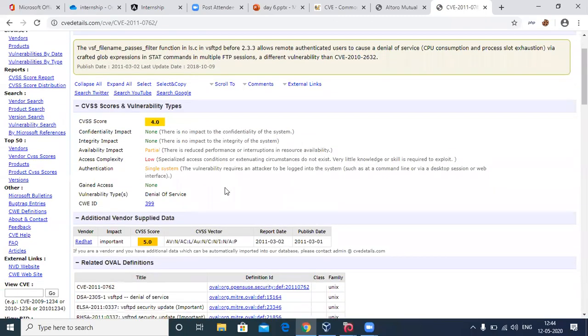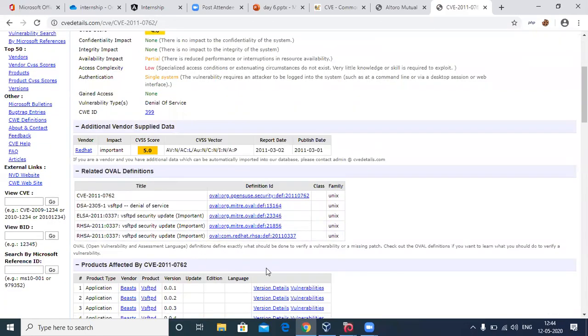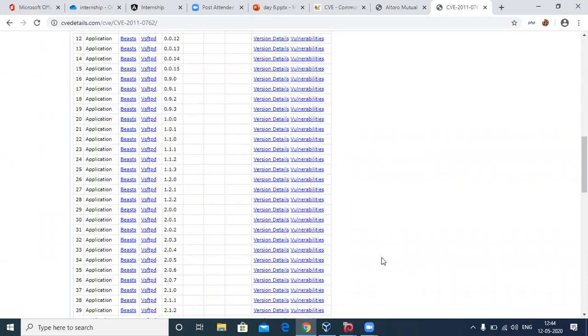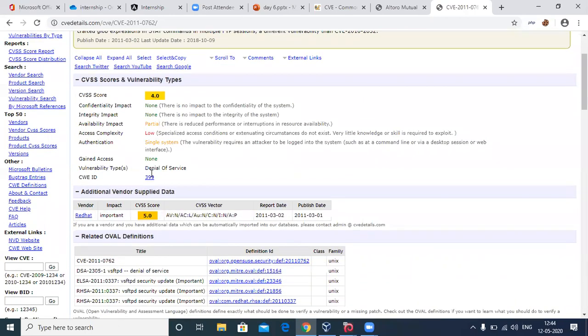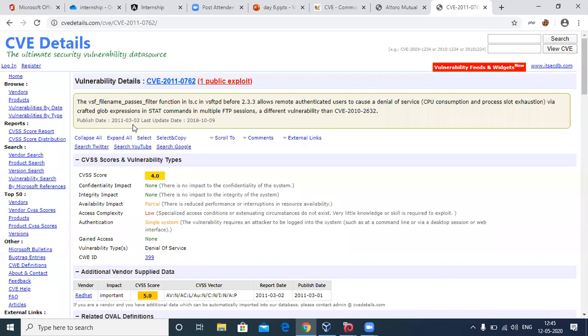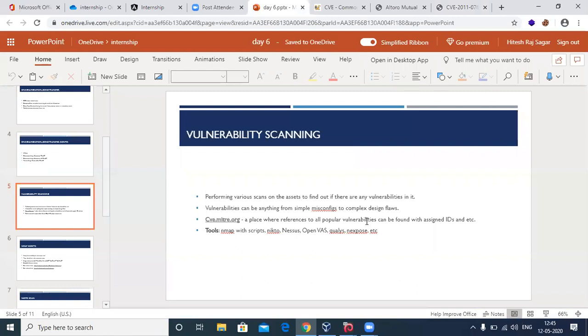You get these details with the CVE ID and what is associated with it. You can see which versions were affected and whether it is patched or not. You also have something called a CVSS score, which is a severity score. So the CVE database tells you in detail about vulnerabilities with the associated IDs. You might want to look at CVE.mitre, a database where you find all your references to vulnerabilities.